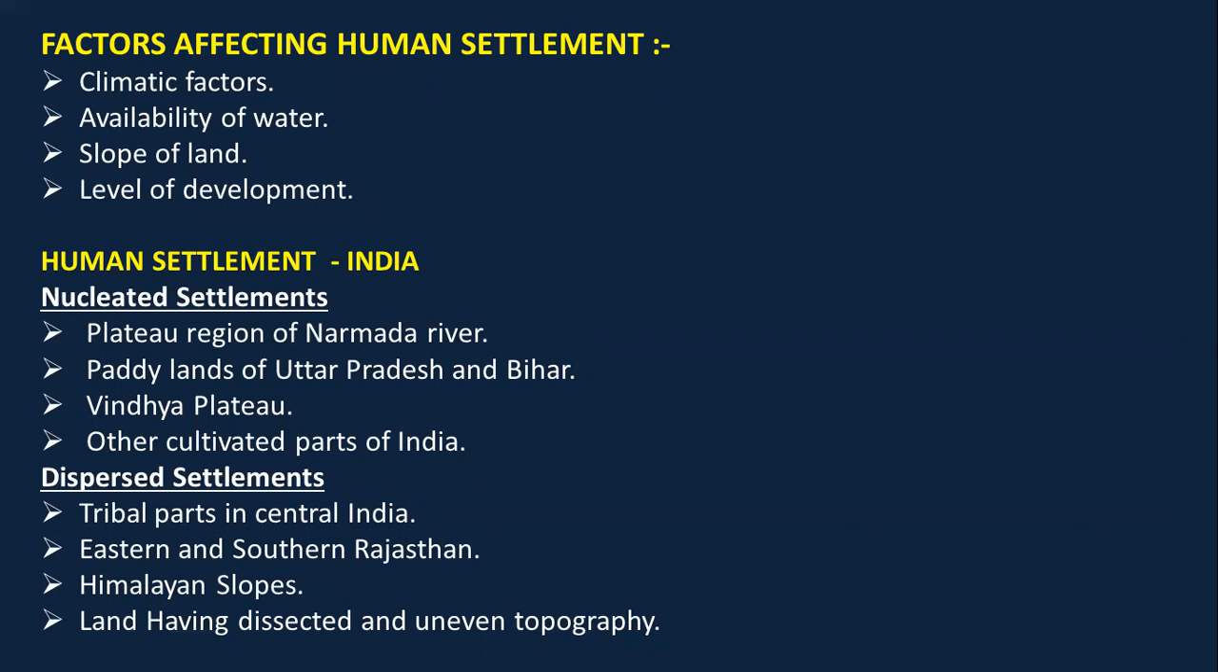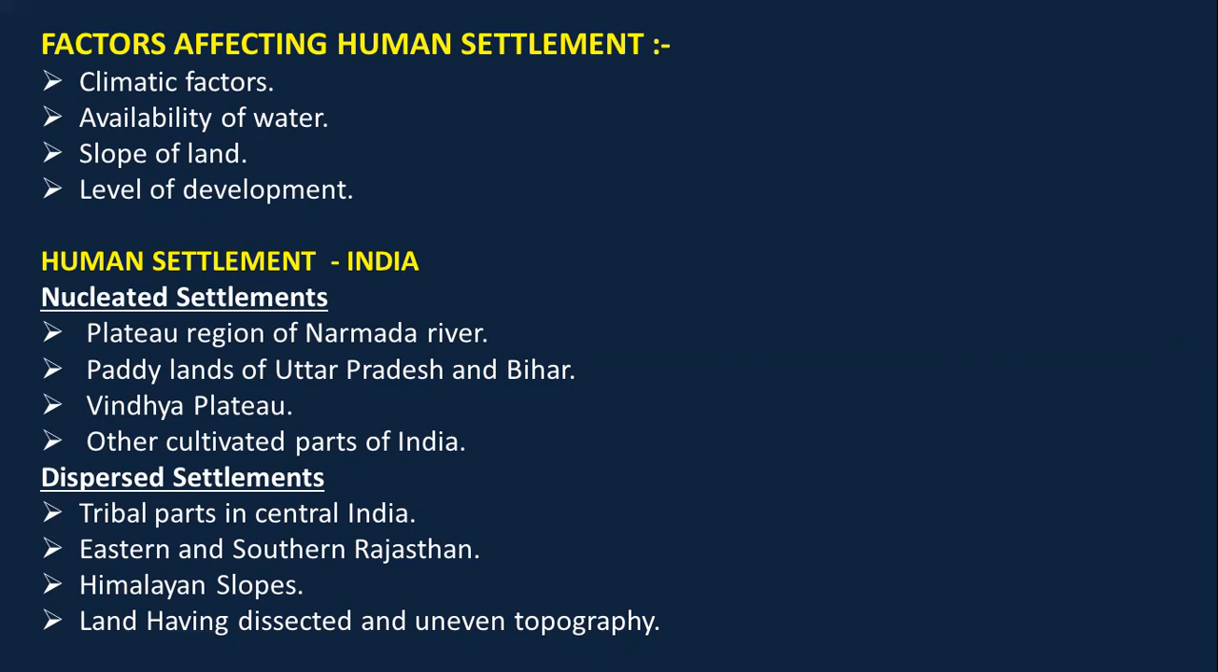So it is found in plateau region of Narmada River, in the paddy lands of Uttar Pradesh and Bihar, in Vindhya plateaus and other cultivated parts of India. So basically जहाँ पे भी पानी अवेलेबल है, जहाँ पे भी लैंड इवन है, वहां पे आपको पॉपुलेशन ज्यादा मिलेगा.